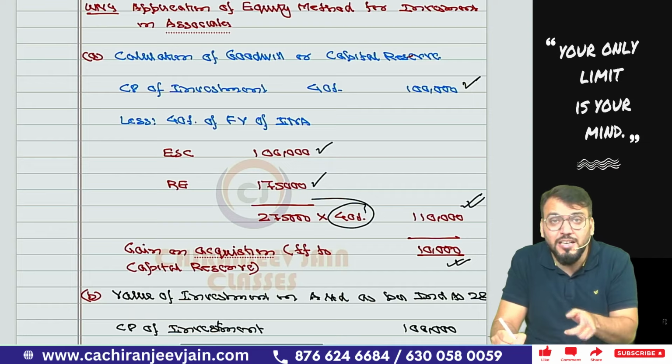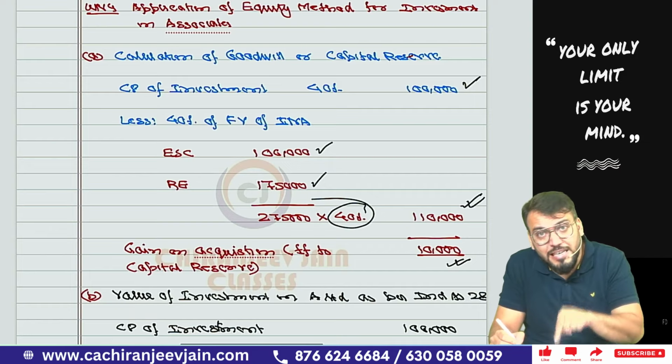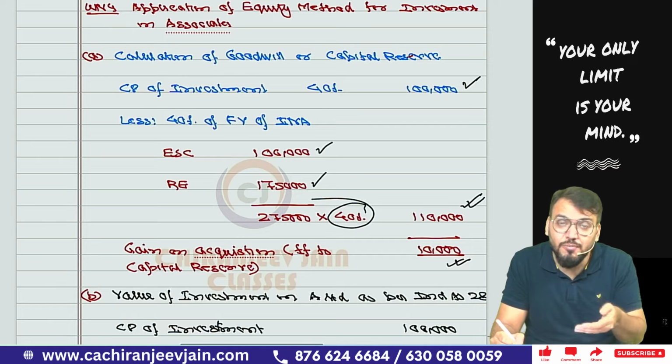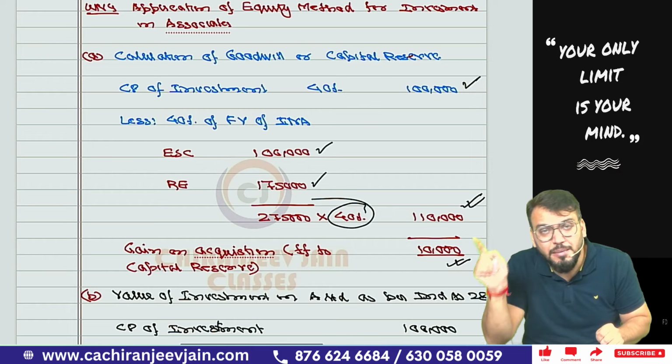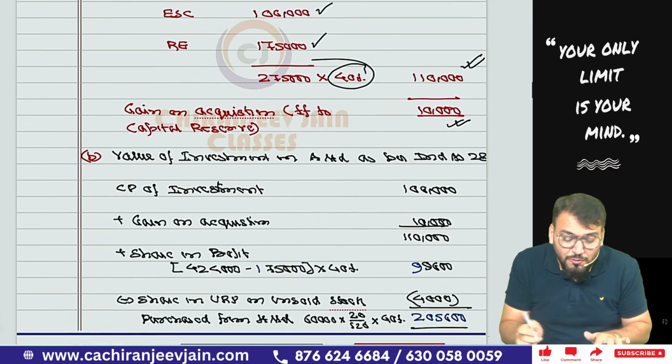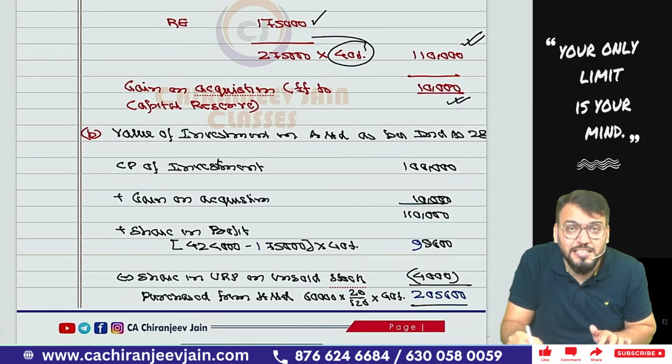Means if there is goodwill, then that will not be recognized. But if there is a capital reserve, that will be recognized by passing one journal entry. The journal entry will be: investment account debit to capital reserve, and this capital reserve will come in the balance sheet. Chalega? Yes, sir.